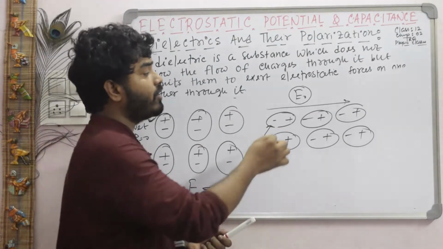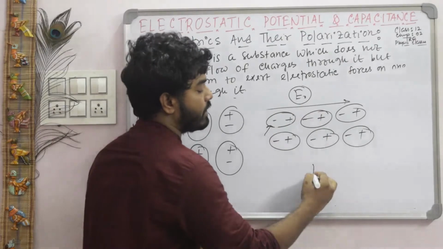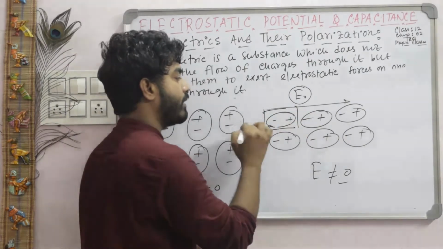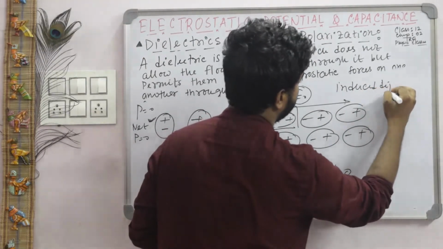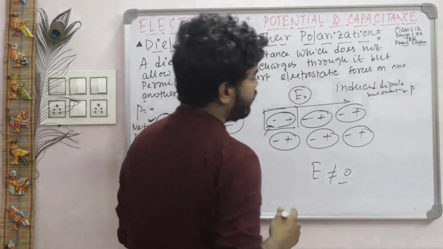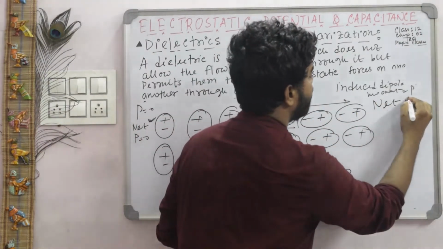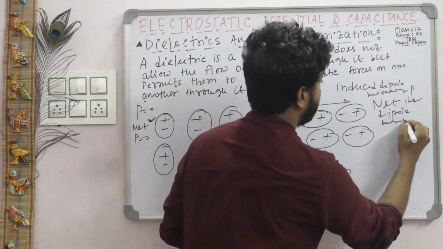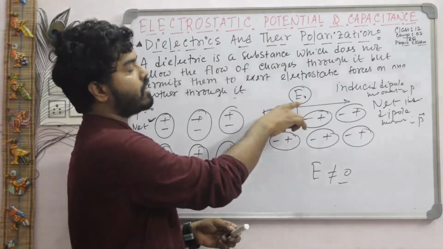That is the addition of the individual induced dipole moments. So when there is an external electric field, each molecule or atom has an induced dipole moment P, and if we add the induced dipole moments, we get the net induced dipole moment, and this net induced dipole moment is developed when we apply an external electric field.